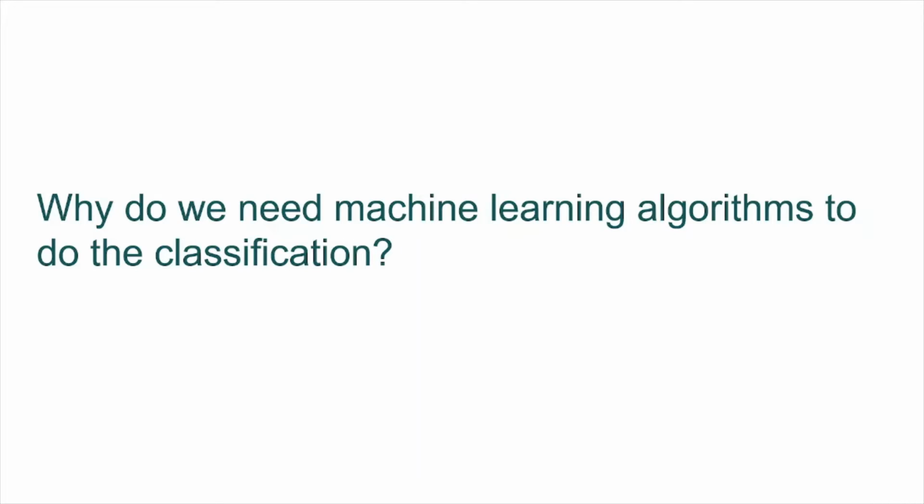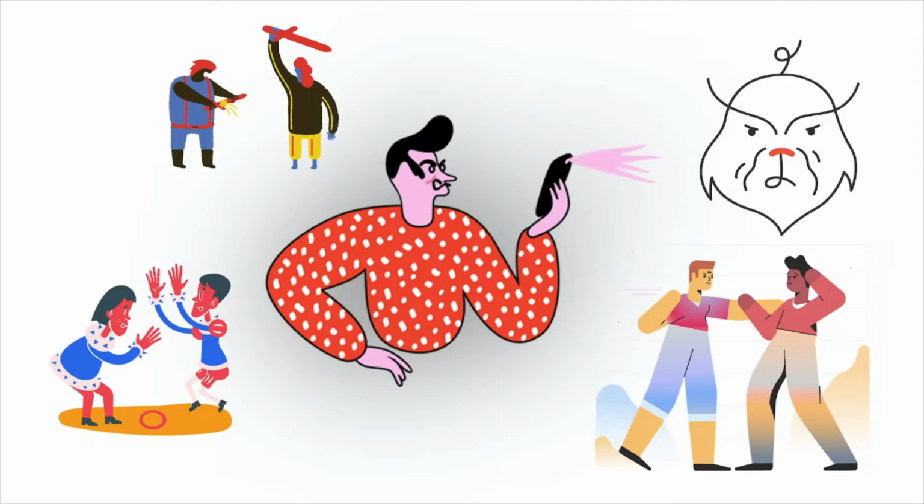Why do we need machine learning algorithms to do the classification? Let's understand this problem with the following example. In today's world, there are billions of people active on social media. They share a variety of things on the internet like photos, videos, memes, messages, etc. But there are certain groups of people who post hate speeches or controversial photos or videos that might trigger social distress, which may result in violence.